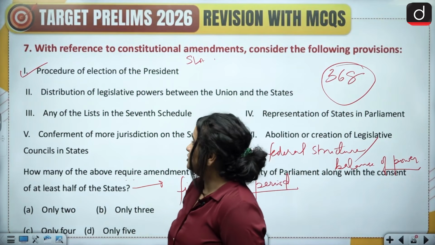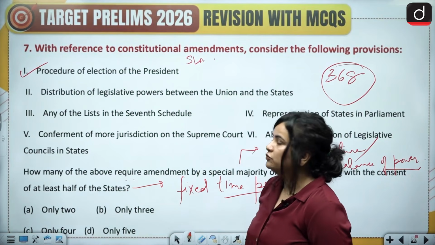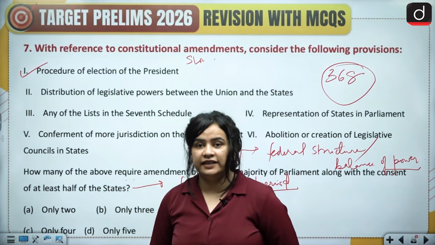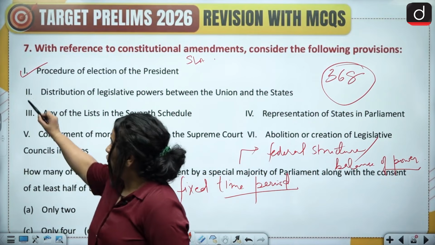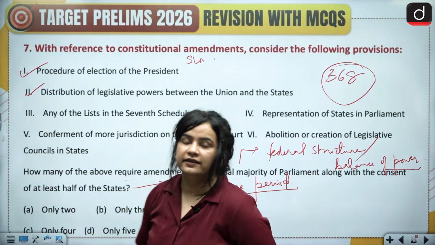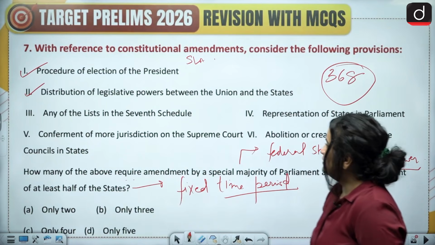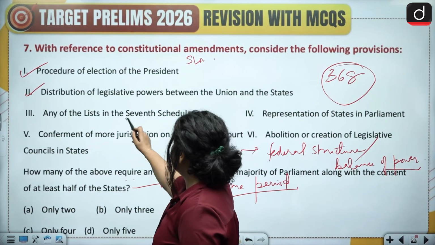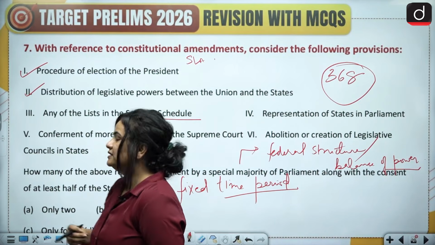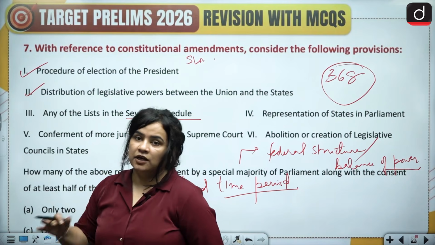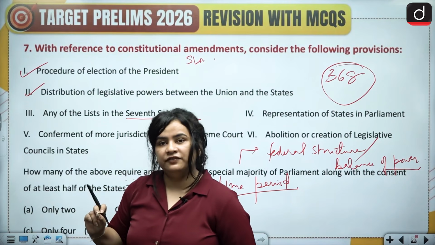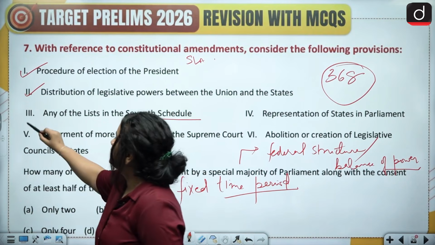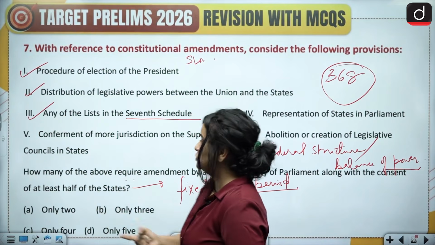The second one is distribution of legislative powers between the Union and the states, very directly altering the federal feature. So of course, this would require ratification by the states. The third option says any of the lists in the 7th Schedule, whether it's the state list, the union list, or the concurrent list, of course directly impacts the federal structure and the balance of power, and therefore would require ratification by the states.